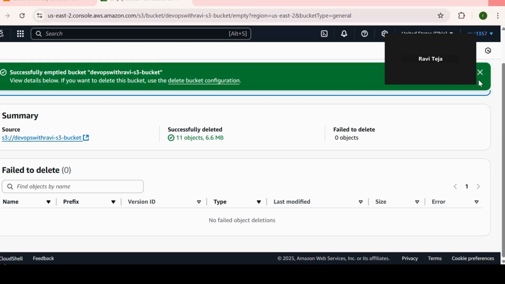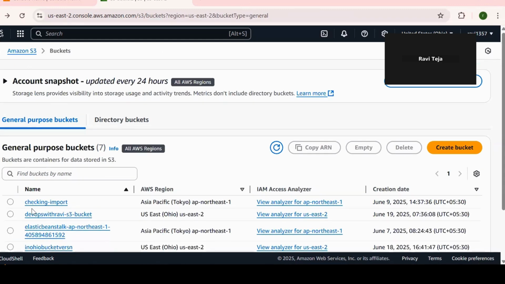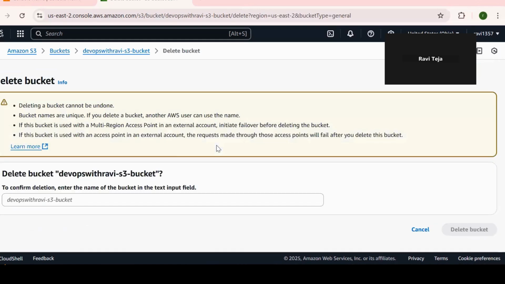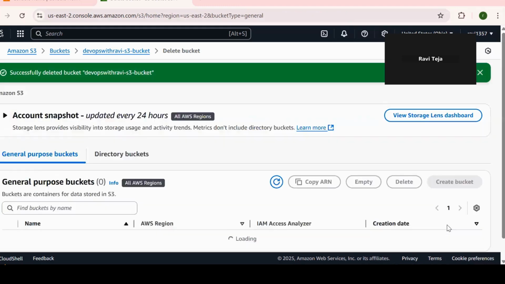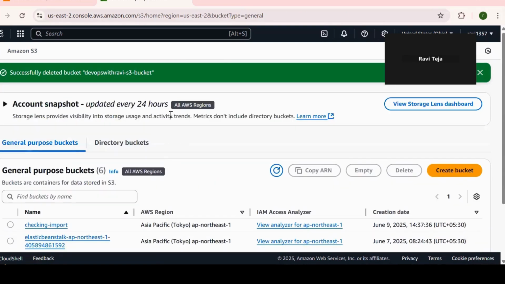Okay, go back, click on this bucket, delete this. Okay, give the bucket name that we have created, and then just delete this. Okay, the bucket has been deleted. Okay, this is the process to follow.